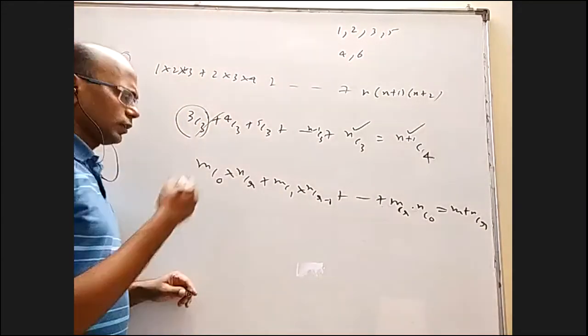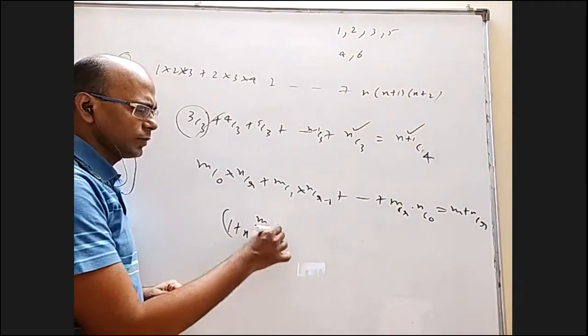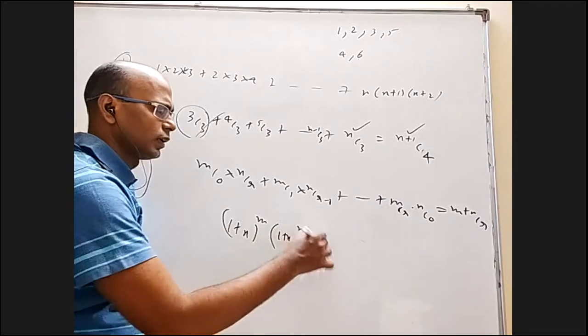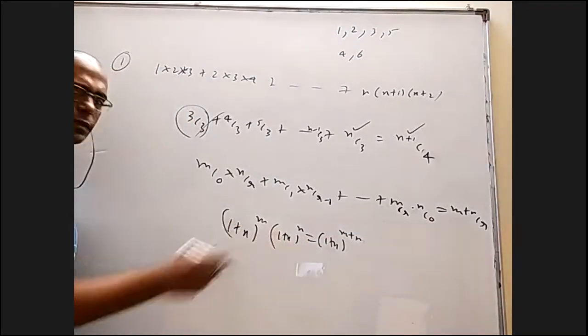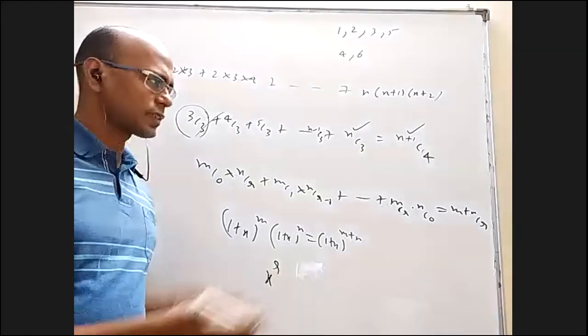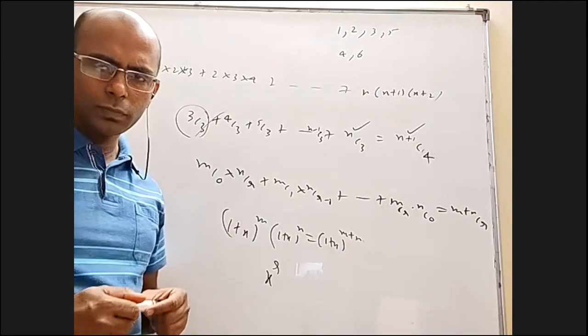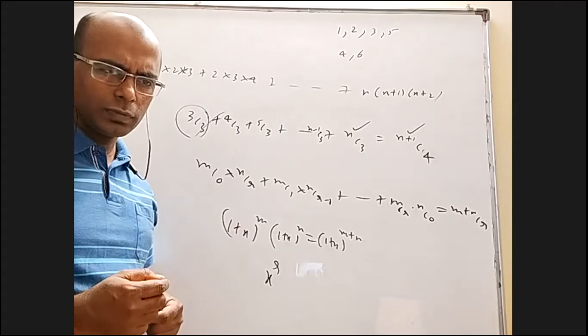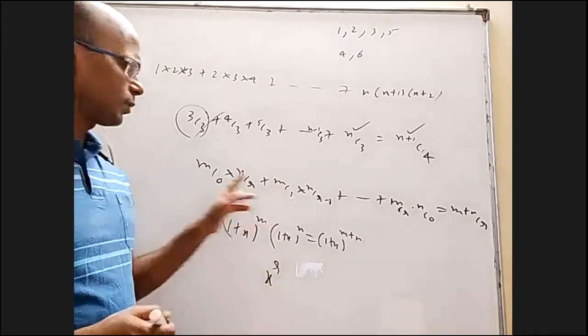Yes, sir. Binomial theorem, you will take (1 plus x) to the power m into (1 plus x) to the power n is equal to (1 plus x) to the power m plus n. We'll expand this and find the coefficient of x power r on both sides. 1 plus 1 by x? Take (1 plus x) to the power m and this will come.